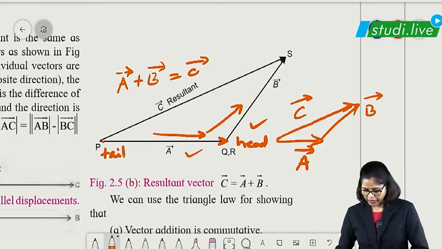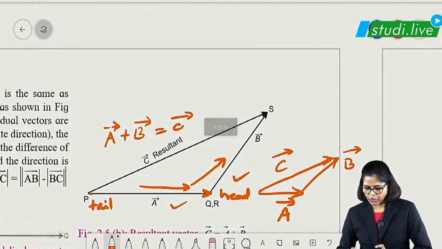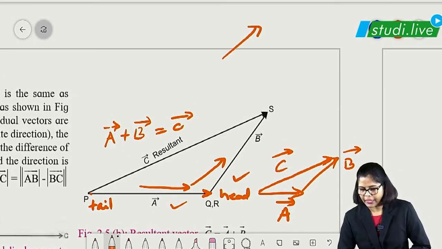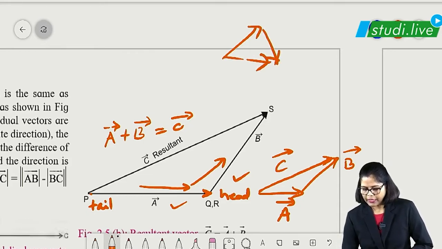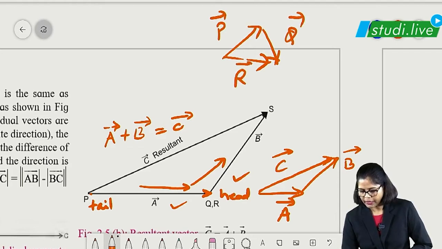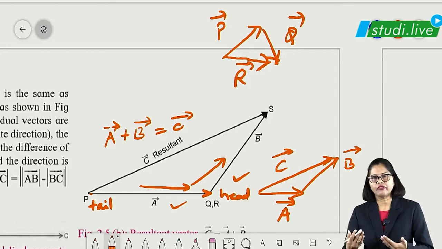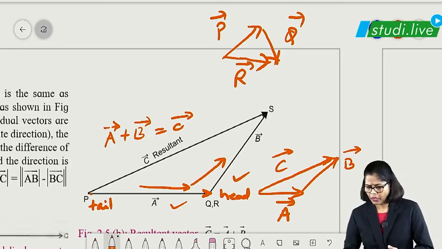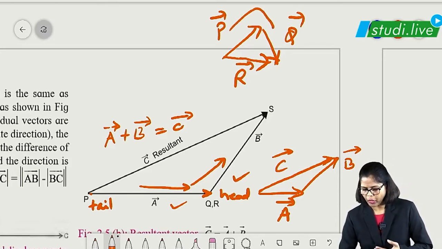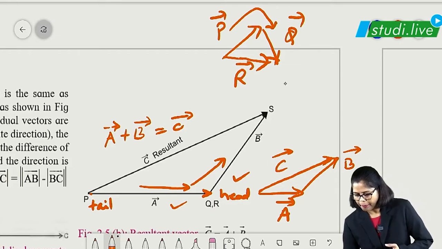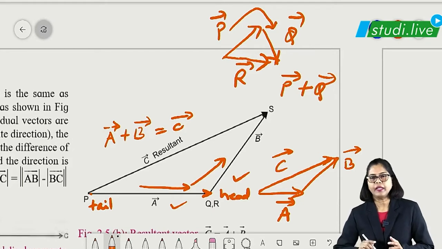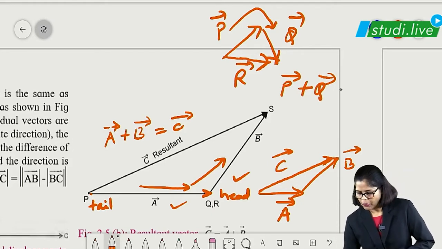Just to make it clearer, suppose this is the triangle given here, say P, Q, R. What would be the formula here? It should go in the same order, so P vector plus Q vector, tail to head, is equal to R vector. This is how the formula is written.